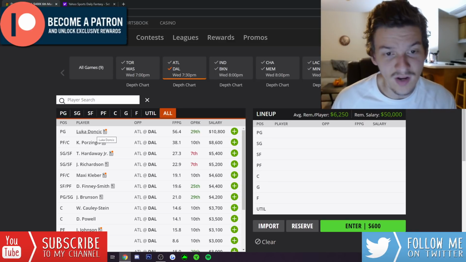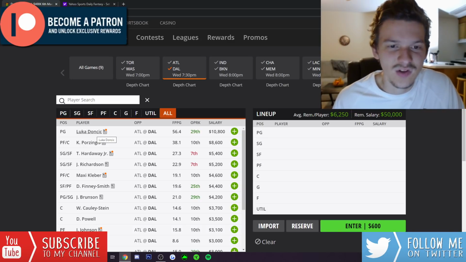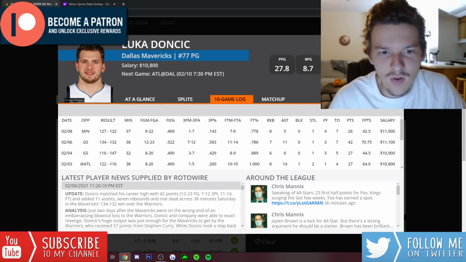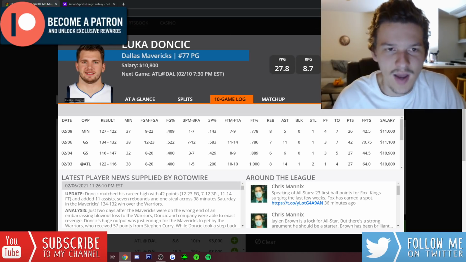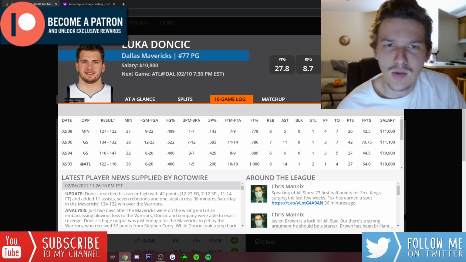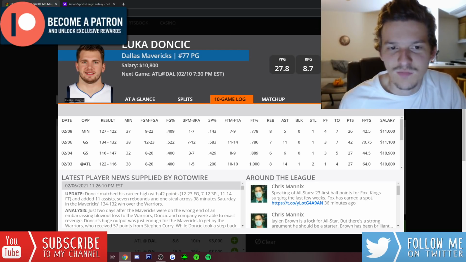from Dallas. It is a really good matchup here. Atlanta hasn't been as bad defensively this year, but they're still not that good of a defensive team. We saw Luka have a lot of success against Atlanta when they played a week ago, had 64 DraftKings points in 38 minutes, was 2 rebounds shy of a triple-double. The price tag came down a little bit to $10,800. I think there are some other pay-up options I like today that we'll talk about later, but Luka Doncic is definitely someone you can get exposure to today.